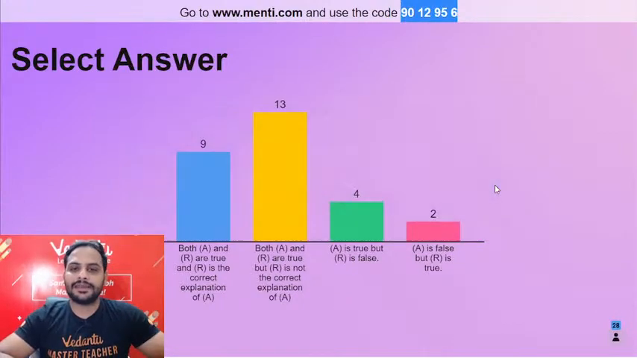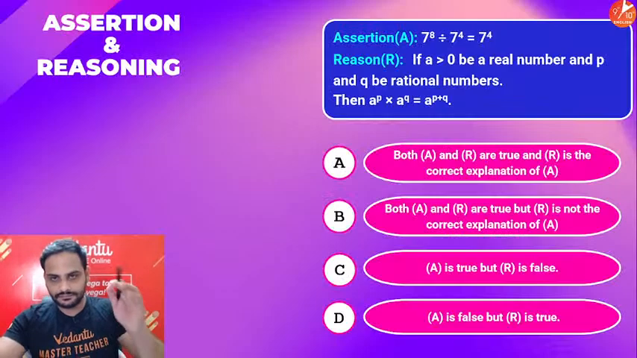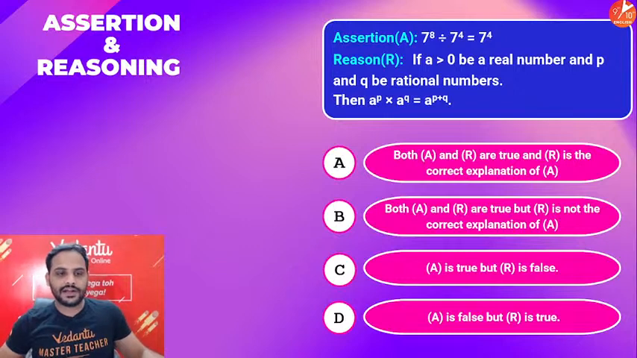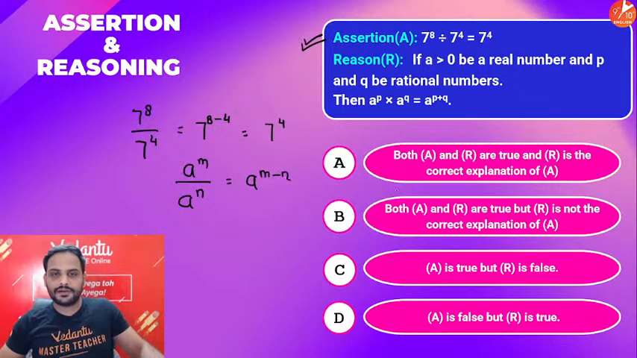Okay, so guys, the time's up and the correct answer is your option B. Now, how do we get option B? It's very easy, guys. Assertion is correct. 7 raised to the power 8 divided by 7 raised to the power 4, I can say it will be 7 raised to the power 8 minus 4, which is 7 raised to the power 4. Which law have we used? We have used a^m upon a^n is equal to a^(m minus n).